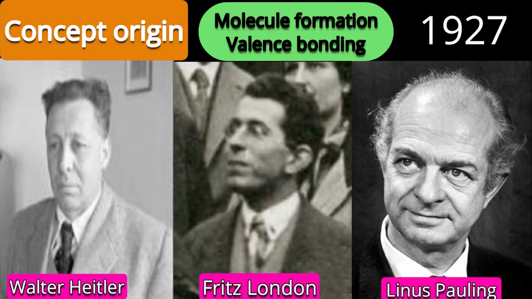People understood the atom and atomic orbitals by the electron cloud model. Now they wanted to know the formation of molecules. They wanted to study chemical bonding, and the approach suggested by these three scientists is praiseworthy, which we call the valence bond theory.